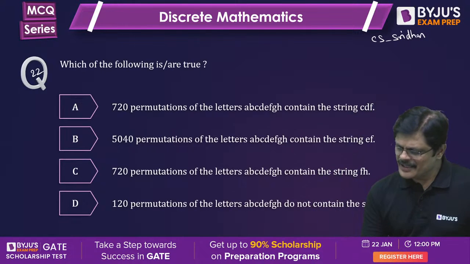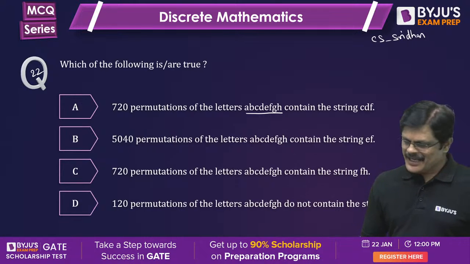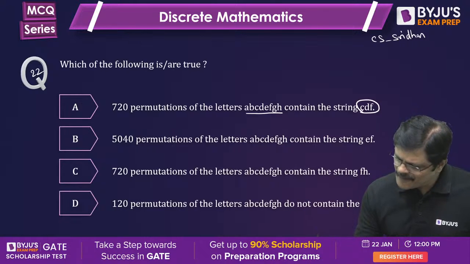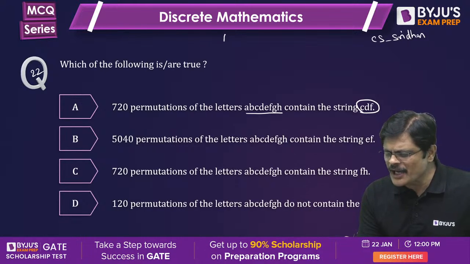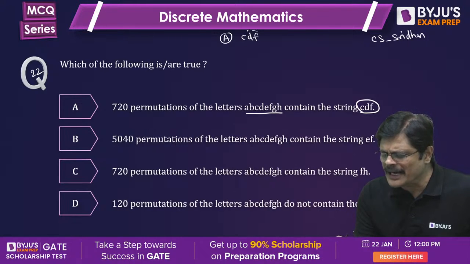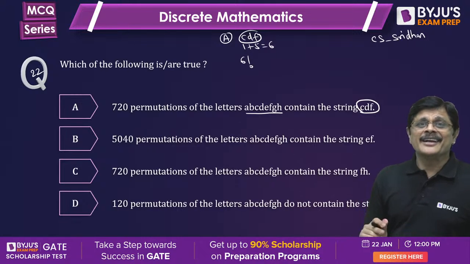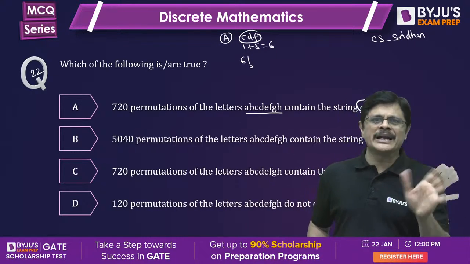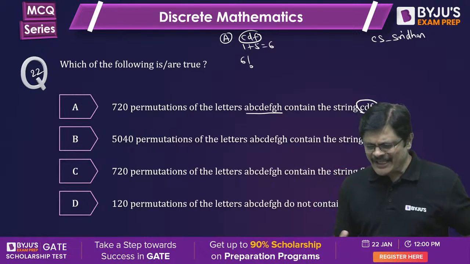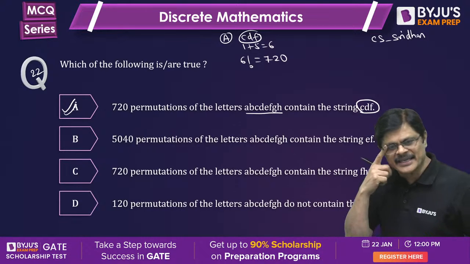See, my dear friends, how many letters are there? A, B, C, D, E, F, G, H. 8 letters are there. Number of permutations that contain the string CDF. If you see option A, CDF should be contained. So it is 1 unit, remaining 5 units, total 6 units. 6 units can be arranged in 6 factorial ways. And containing the string CDF means that string in only one way, no multiplications. 6 factorial is 720. So option A is correct.